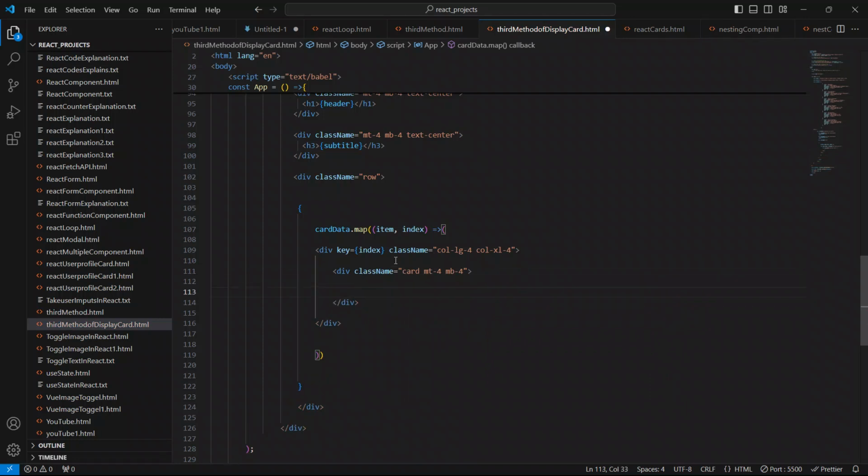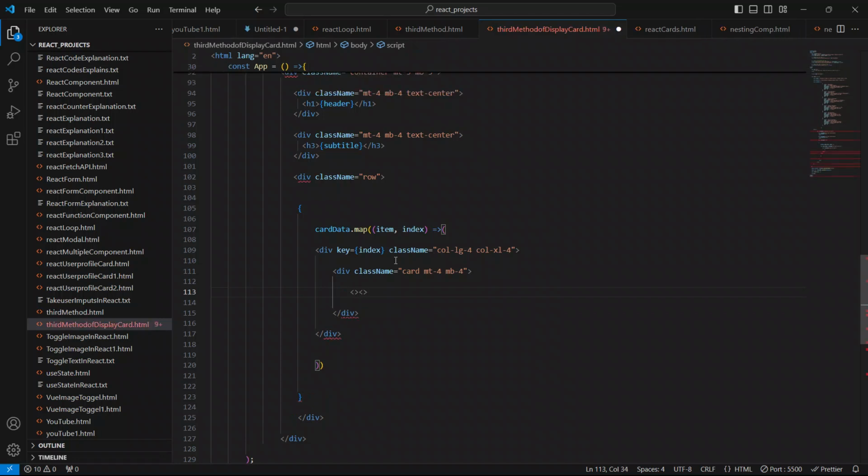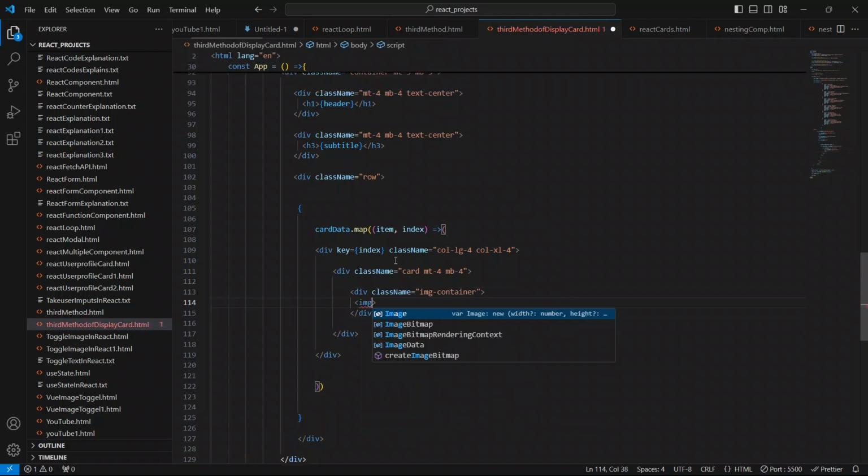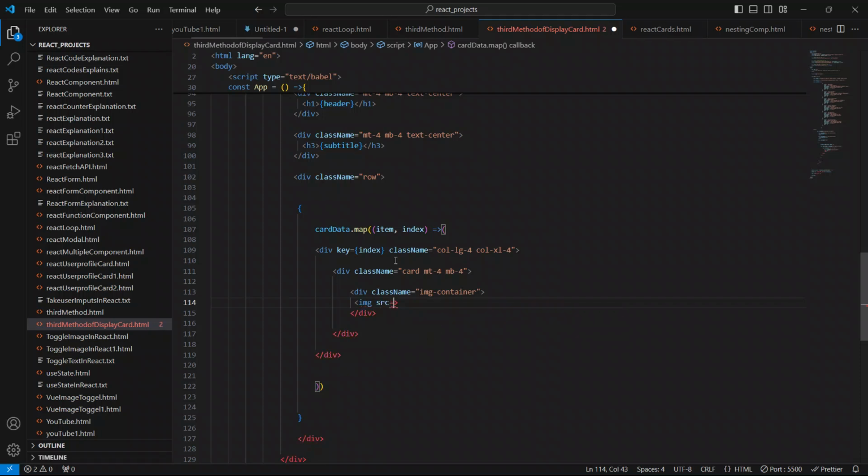Open this div, and inside this div I'm gonna create the first img element. Let it be a wrapper div also, it's fine. I'll give the class name as img container. And inside this div I'm gonna create the img element. So I'll say img src equal to open and closing braces, and I'll give the class name as img-fluid, and another class as thumbnail.